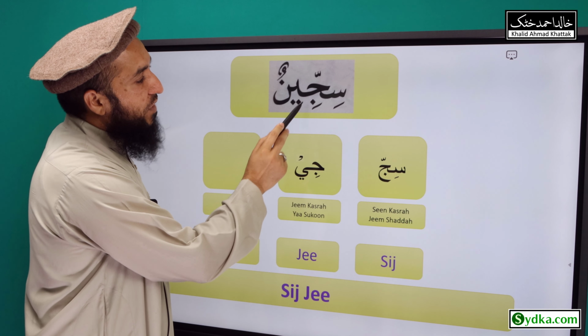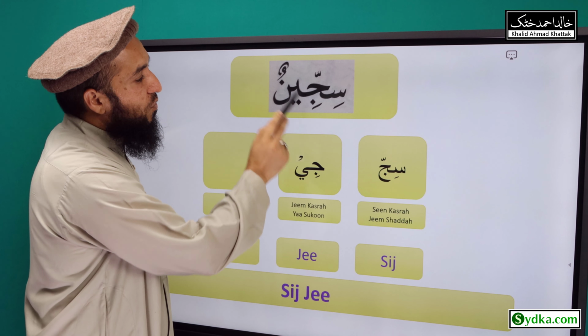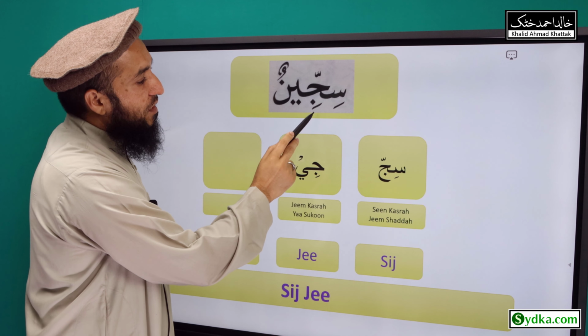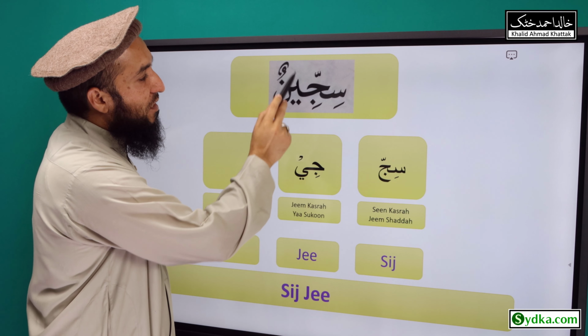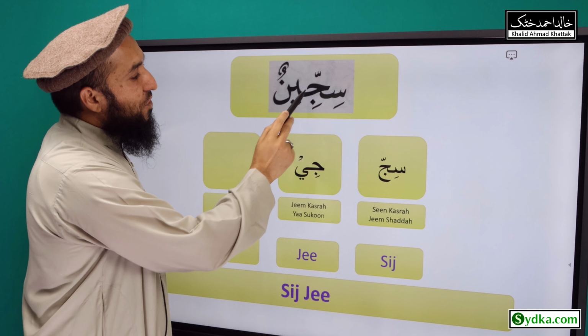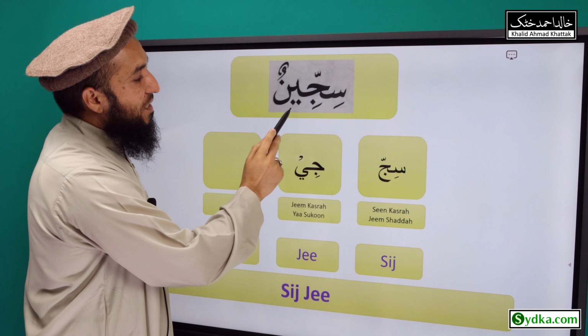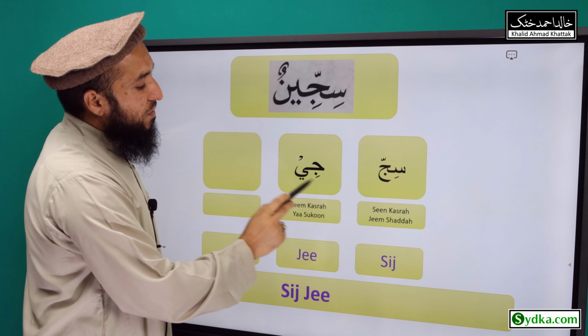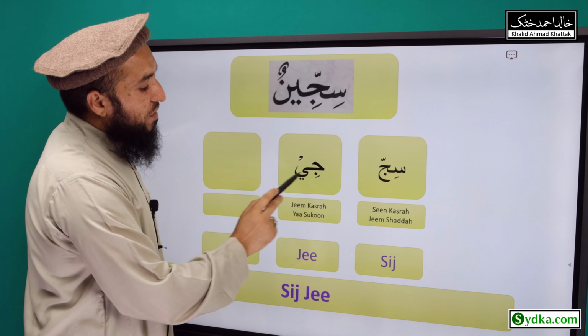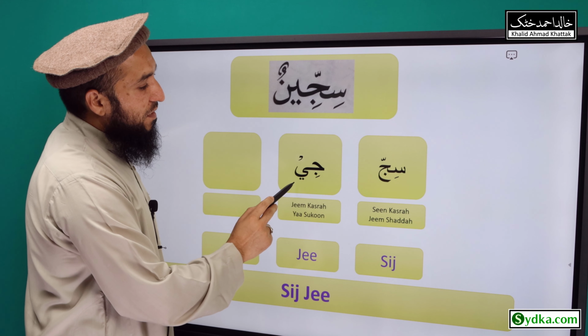The second syllable we have is jim kasra ya sukoon ji. Jim is a light letter, it has kasra underneath, it is followed by ya. Ya has a hidden sukoon, and this syllable is prolonged for 2 counts. Jim kasra ya sukoon ji.